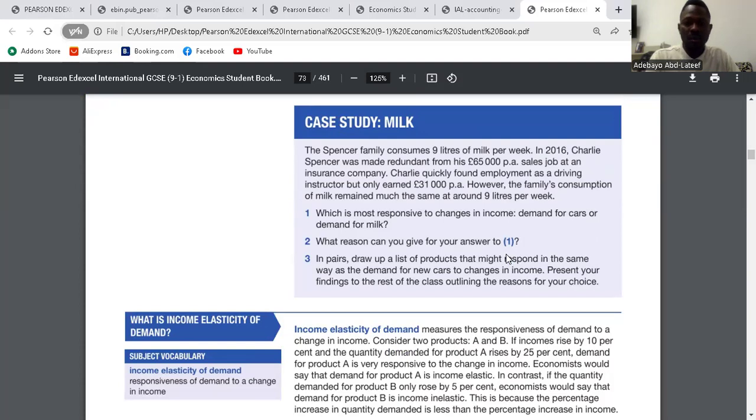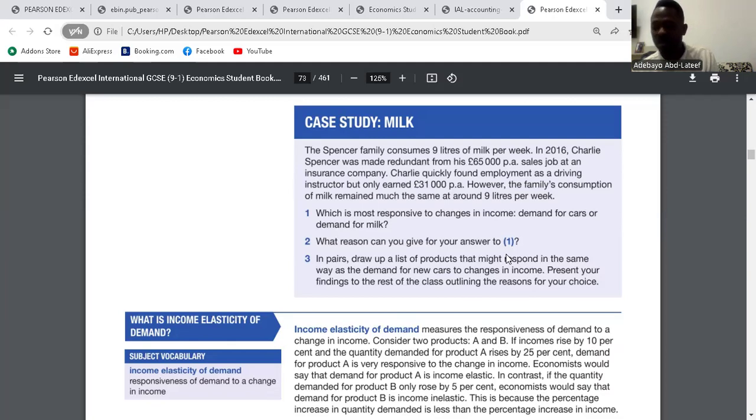Okay, so we have the case study. Which is most responsive to change in income? Demand for cars or demand for milk? The demand for new cars is the most responsive to changes in income. As in the case study, Marion decided to buy a new car when her salary increased from 49 to 63. So based on the case study, Marion was able to buy a new car because her salary increased from 49 to 63. So that means the car was able to be purchased because the income increased. So it's responsive to income. If the income does not increase, she will not buy.